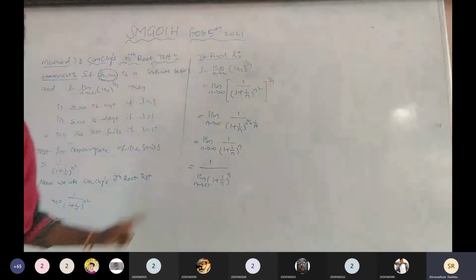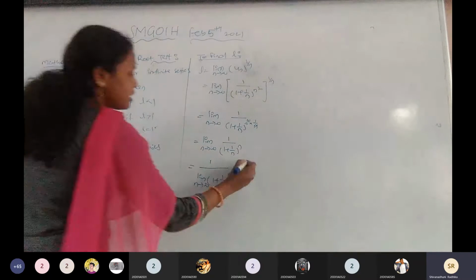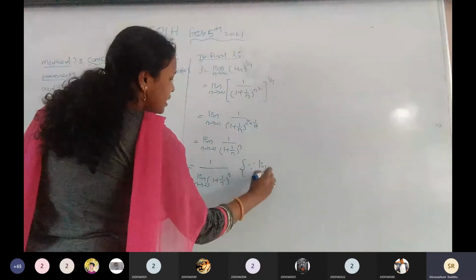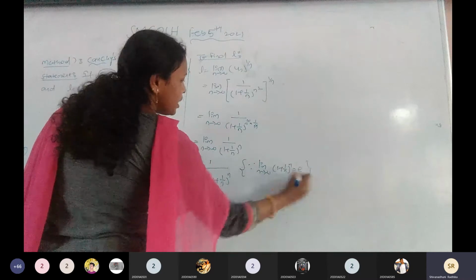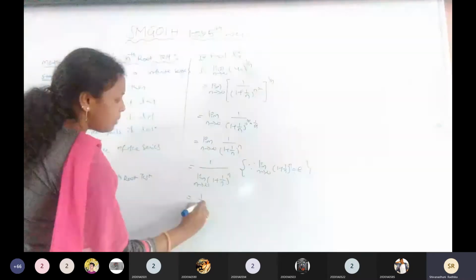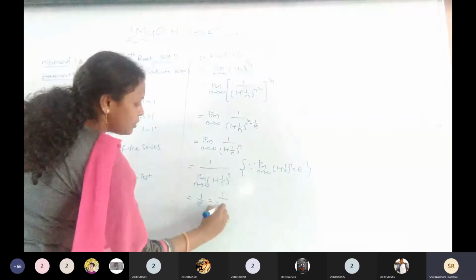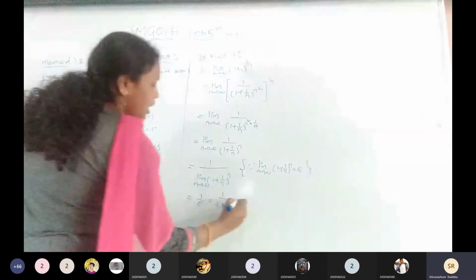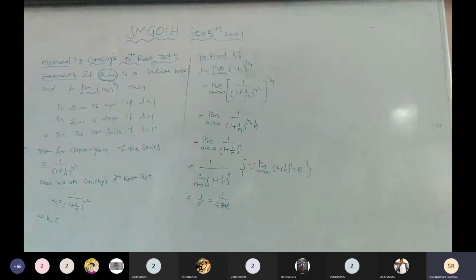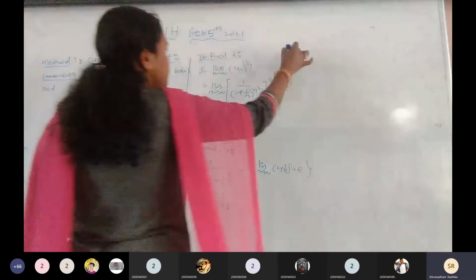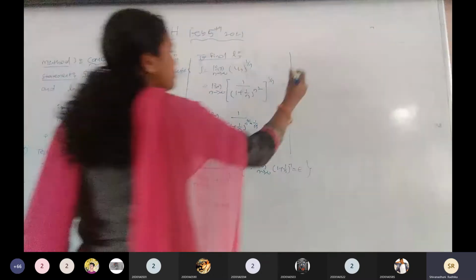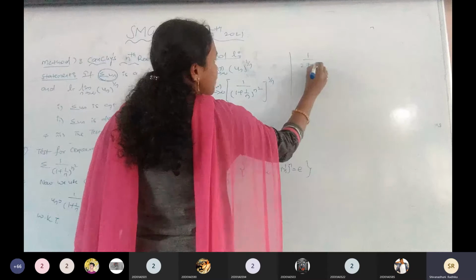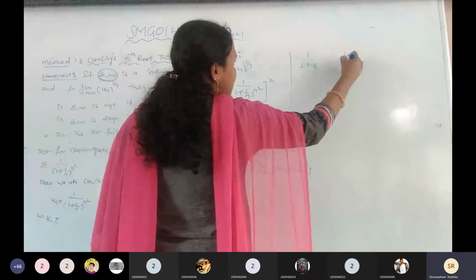Now, this is the formula. Which formula is this? Tell me anyone. Limit n tends to infinity 1 plus 1 by n to the power of n equals e. It is clear? Now 1 by e. And what is the e value? 2.718. Now tell me, 1 by 2.718 value is what? Compare with the 1.